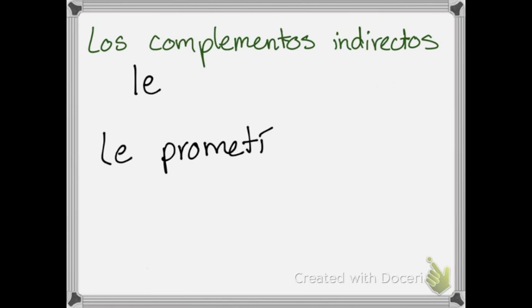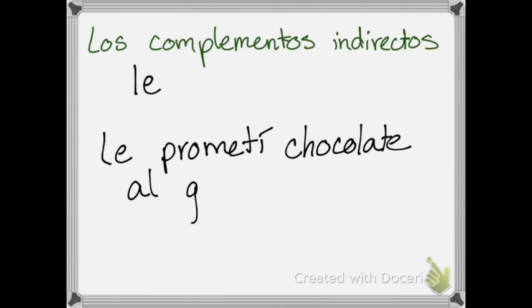flores. I don't know why I'm thinking about flores. Chocolate. Le prometí chocolate al ganador. Okay, so I promised chocolate to the winner. Now you might say, well, if you've got le, why do you also have al ganador? Some verbs just really like having complementos indirectos. So I promised chocolate to the winner, or to him or her, right? Whoever the winner might be.